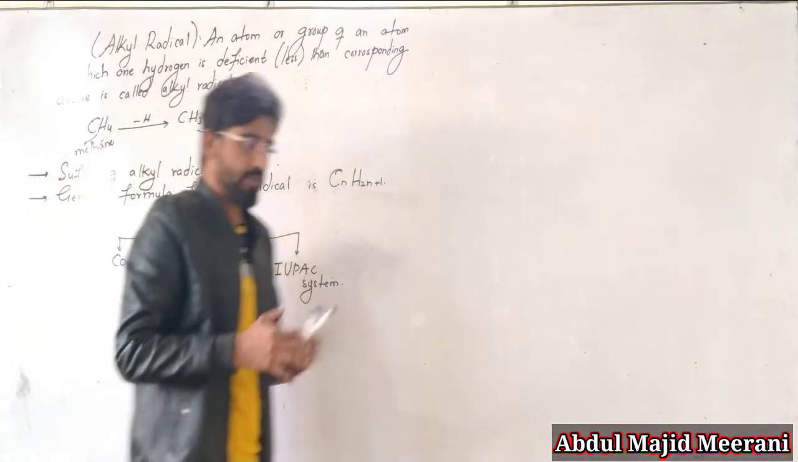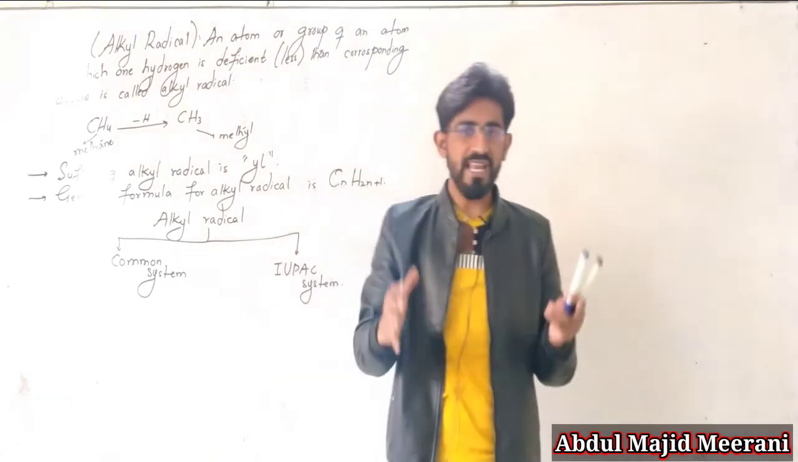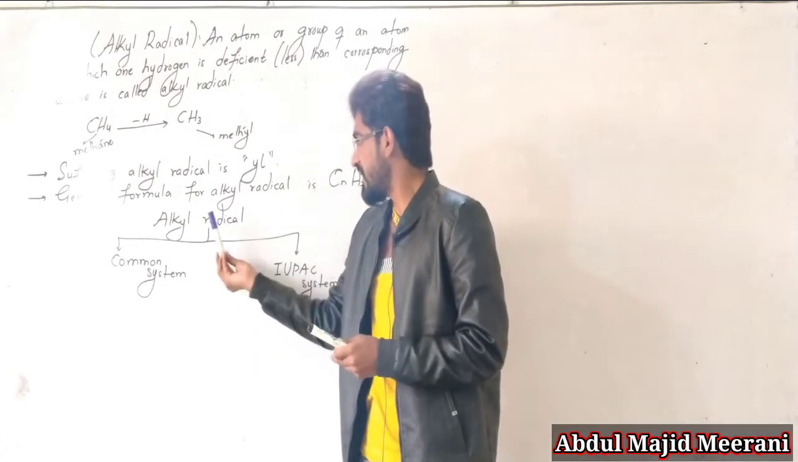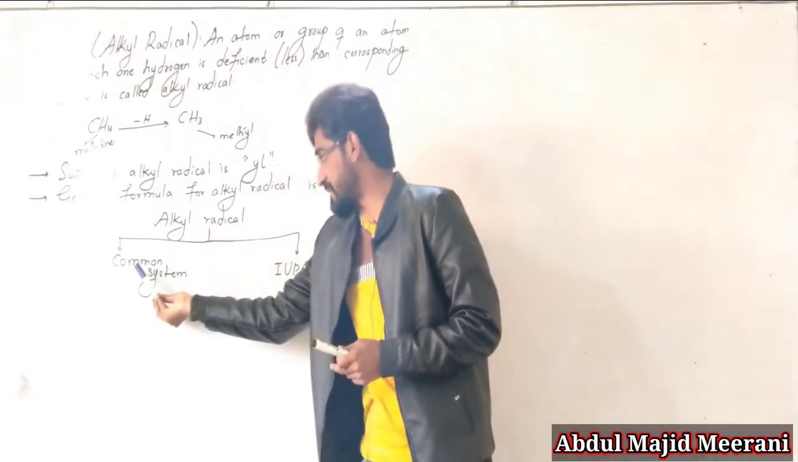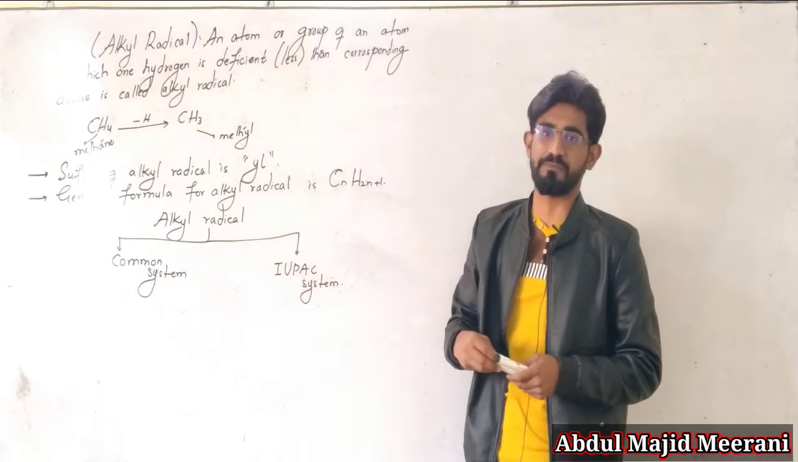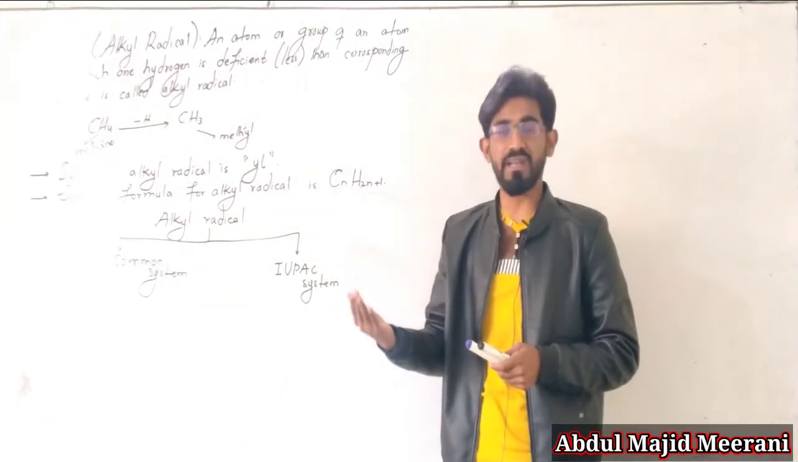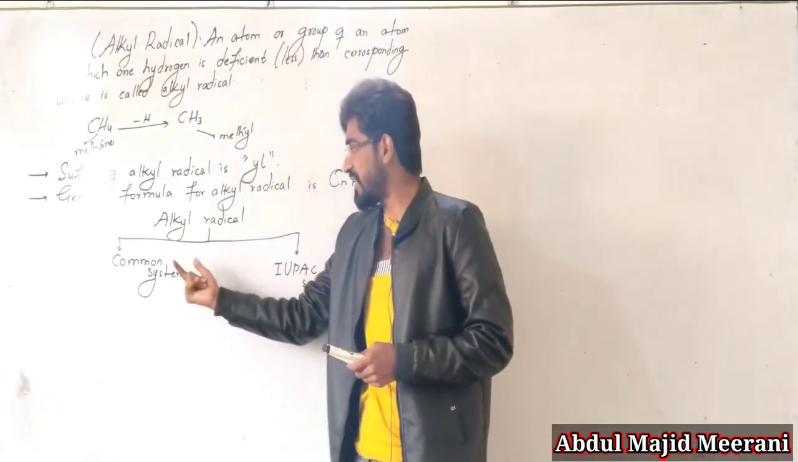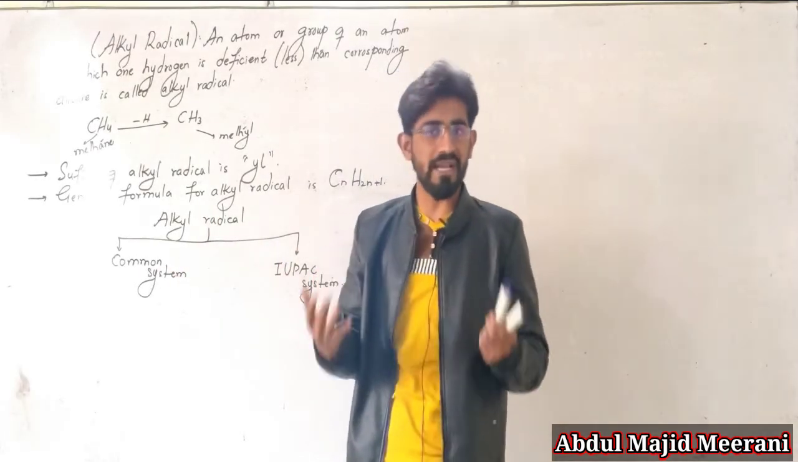Let me make it very clear first of all: alkyl radical has two systems, the common system and the IUPAC system. We will deal with them individually. First we are dealing with the common system. So what do you mean by common system?